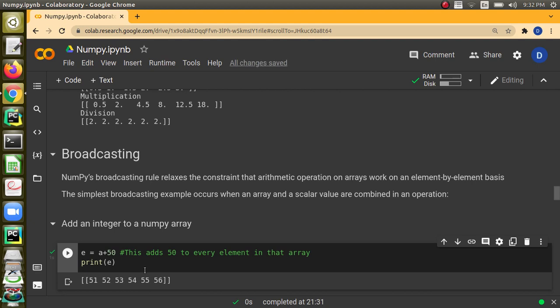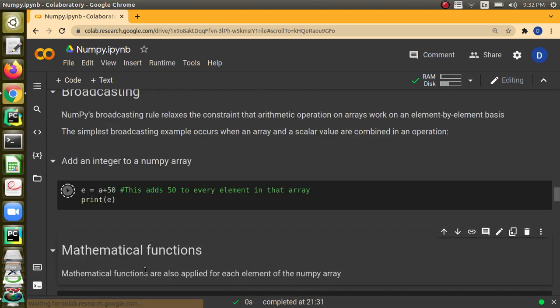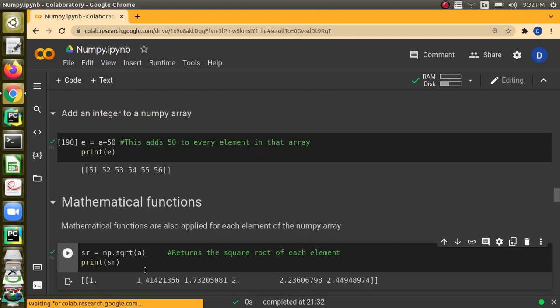In broadcasting, it is taking a single integer, but internally NumPy will create an array of size equal to a with all the elements as 50 and do the addition. This is what is broadcasting. It relaxes the condition that when we are doing arithmetic operations, both the arrays should be of the same size, and it is easy to work with NumPy because of these features.